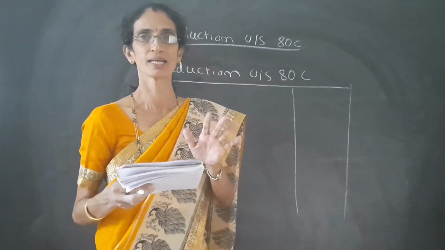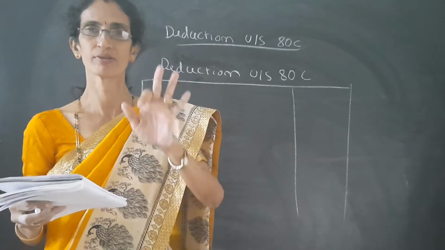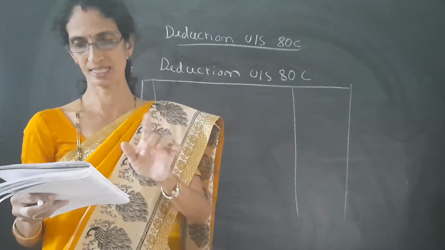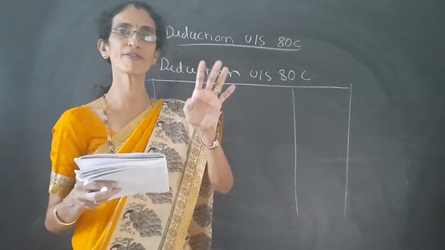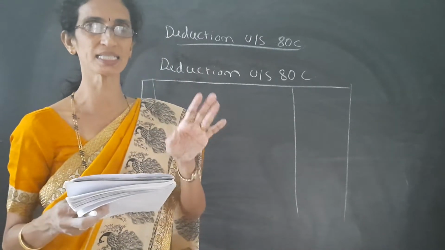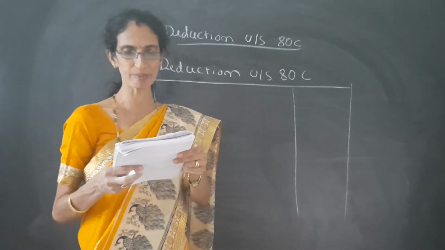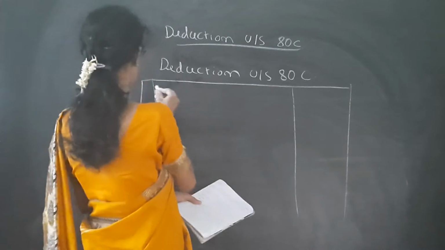If it is own life, husband and wife, or children, then we can get the deduction under 80C. But if it is mother, father and married daughter, then we are not getting the deduction under section 80C. Here it is LIC premium of own life. Yes, we are getting the deduction under section 80C.